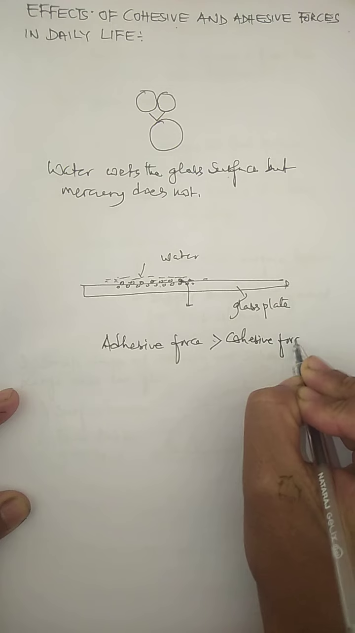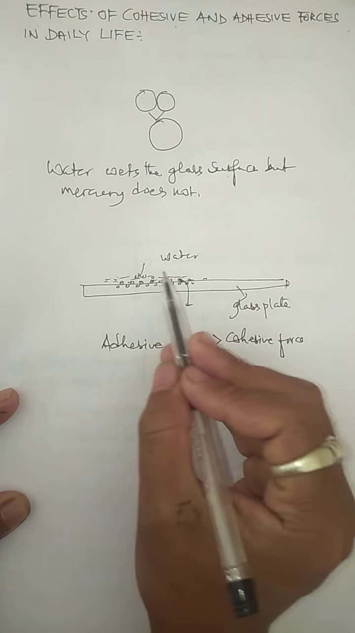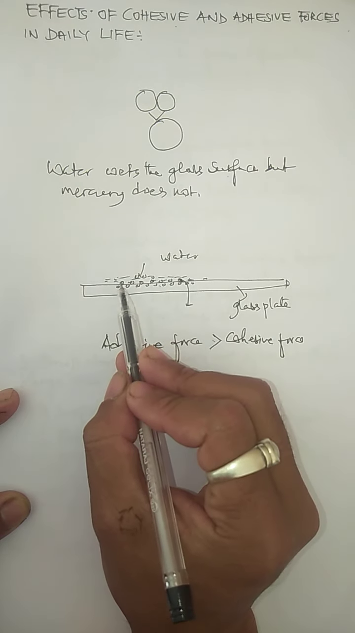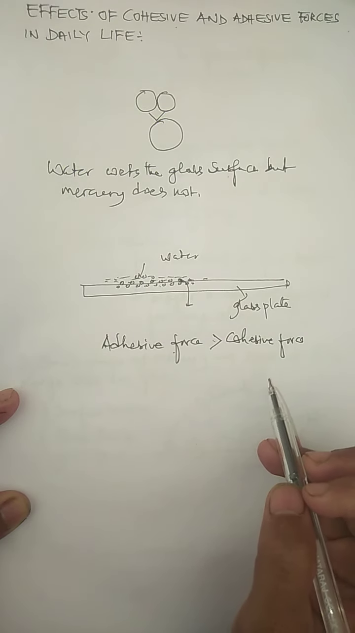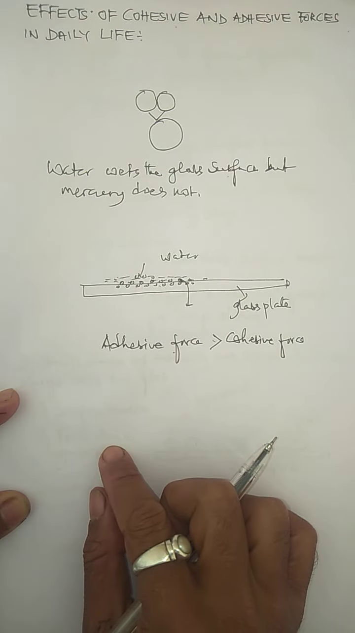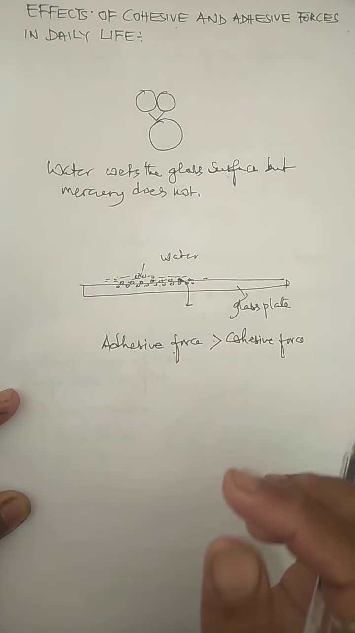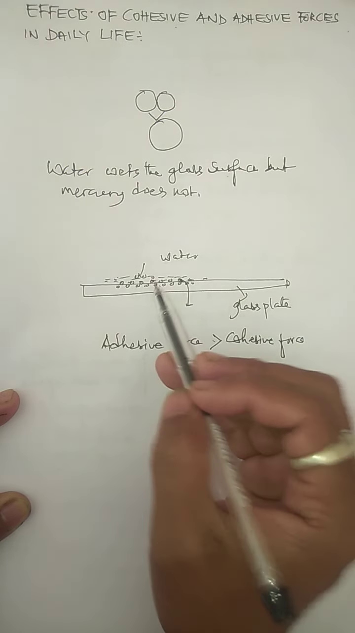Cohesive force exists between the water molecules only, whereas adhesive force exists between the water molecules and glass molecules, and this adhesive force is more than the cohesive force. So when water is simply poured on the glass, we see that water wets the glass. Wetting the glass means it sticks with the wall of the glass because of the more attractive adhesive force than the less attractive cohesive force. That's why water will wet the glass.